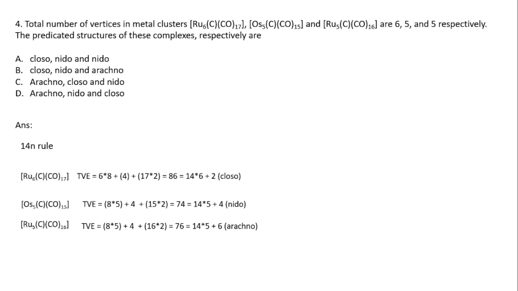So what is the correct option here? In option B, it is given as closo, nido, and arachno. So our correct option is option B.